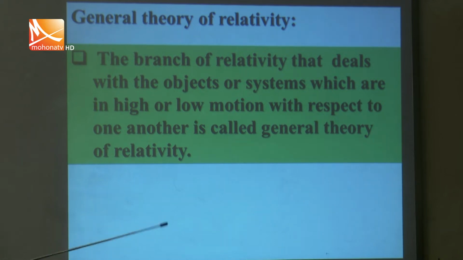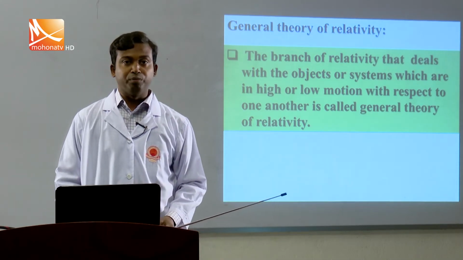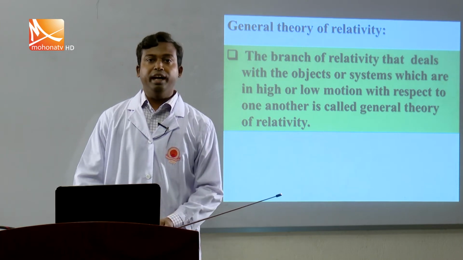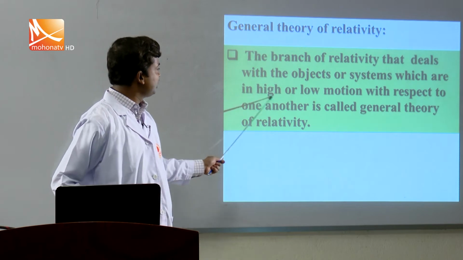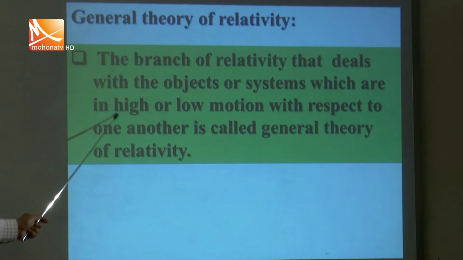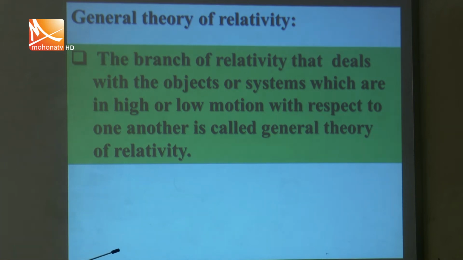That means if two or more systems or objects are in motion and have acceleration, that is, change of velocity, high or low, then the relativity described in this case is known as the general theory of relativity.